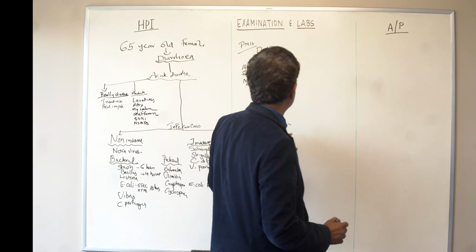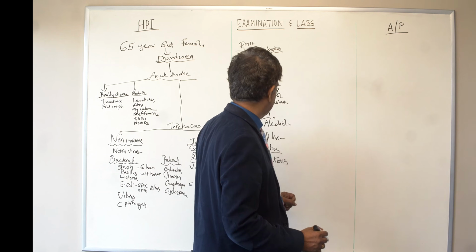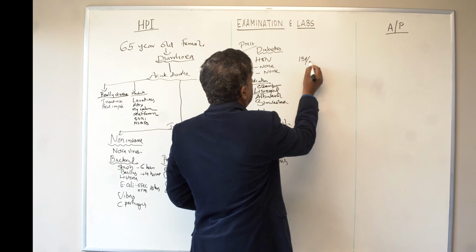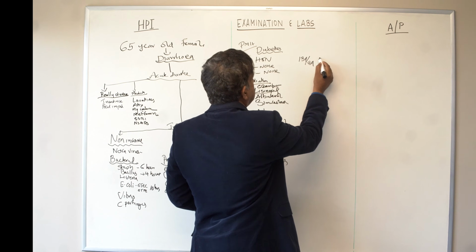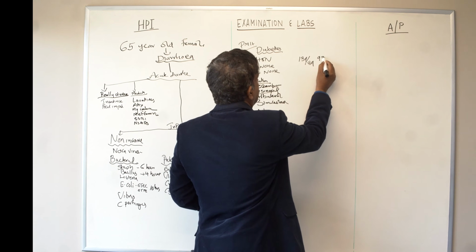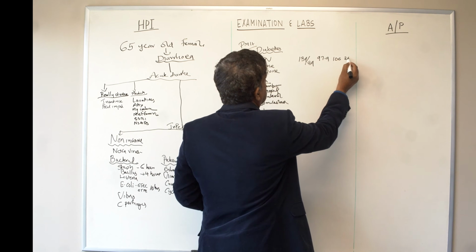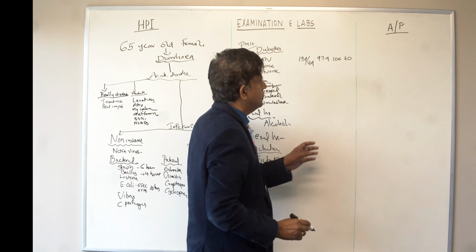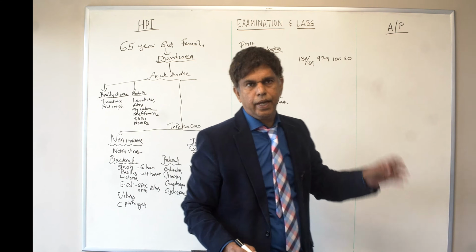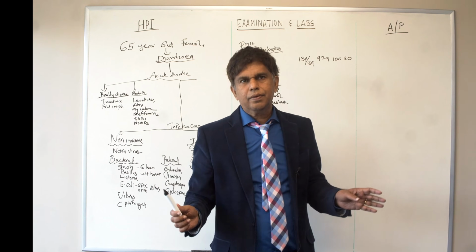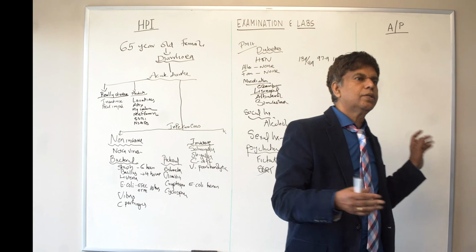So we have all this, and tell me the vital signs on this patient, please. Patient's blood pressure is 139/89. Temperature was 97.9. Pulse was 106. Respiratory rate was 20. And saturation was 95%. Okay. So what do we know? There's a little bit of tachycardia. What are we looking for? The patient is what? Dehydrated, right? That's the main thing. And also we need to know if there's a fever.